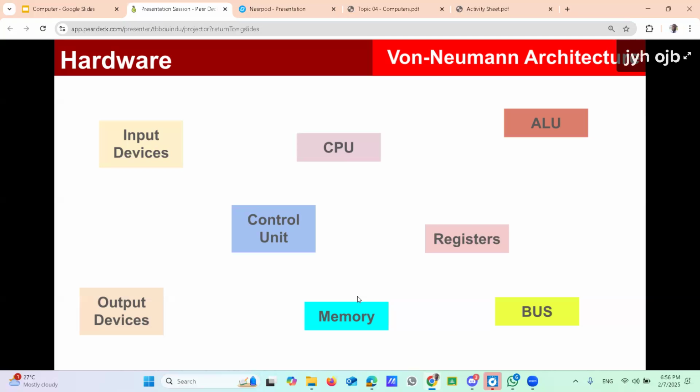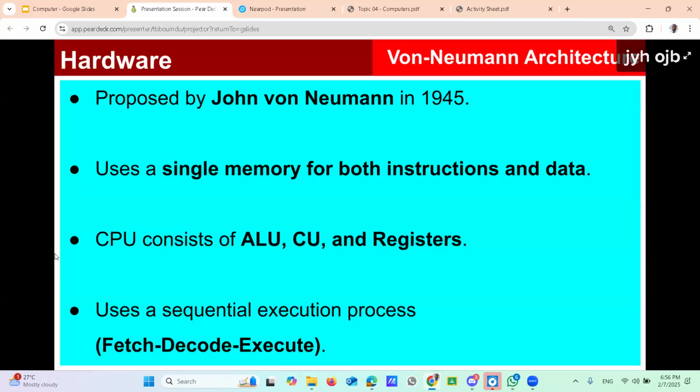Based on that, then move to the next slide. Here giving some description: von Neumann architecture was first proposed in 1945 by John von Neumann. We are still using this concept in computers. That's the important thing behind that. Then the second point: a single memory for both instructions and data. That I mentioned earlier.